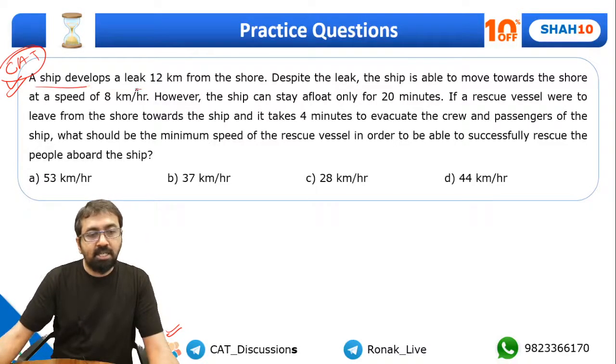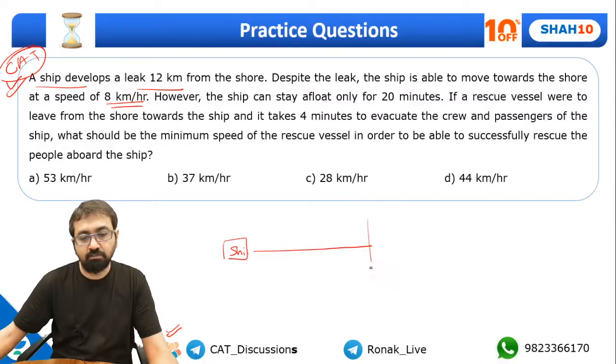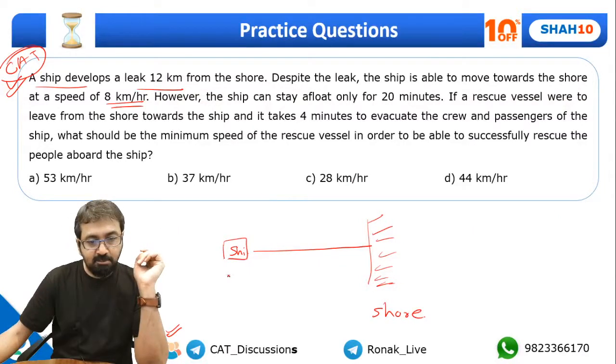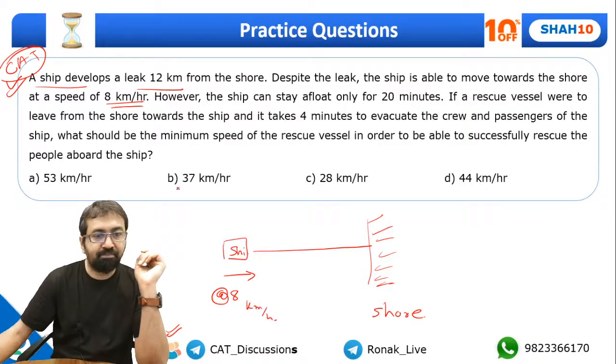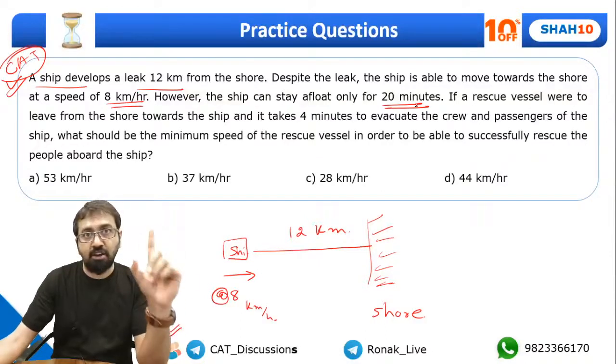A ship develops a leak 12 kilometers from the shore. Despite the leak, the ship is able to move towards the shore at a speed of 8 kilometers per hour. Okay, there is a ship over here. This is the ship, which is some distance away from this shore. So here is the shore. Okay, and the speed of the ship is 8 kilometers per hour. And it is 12 kilometers away from the shore. So this is also given. However, the ship can stay afloat only for 20 minutes. Okay, the ship will sink after 20 minutes.